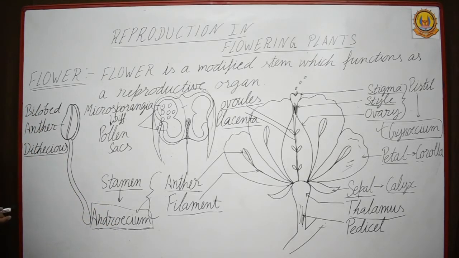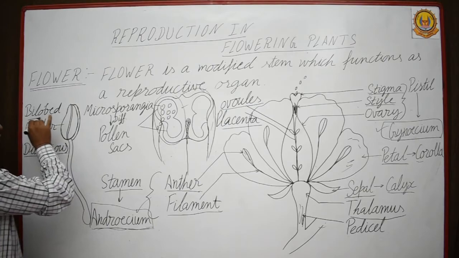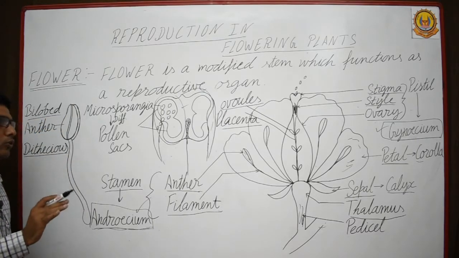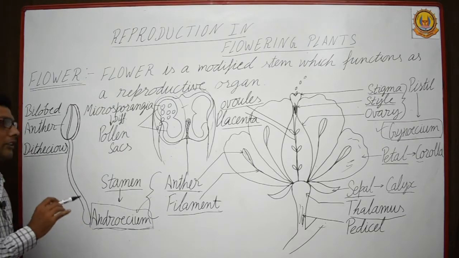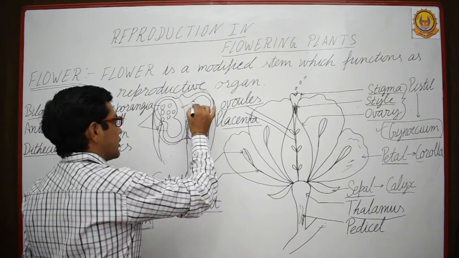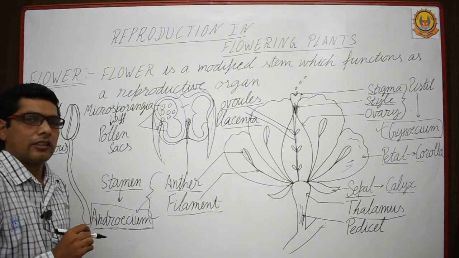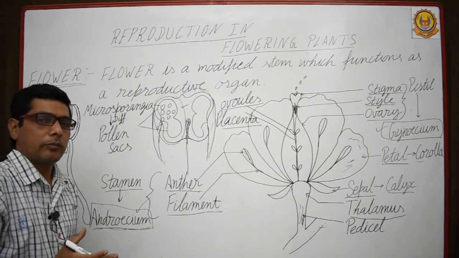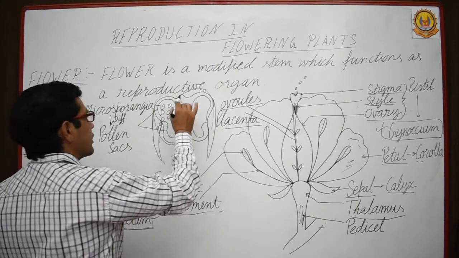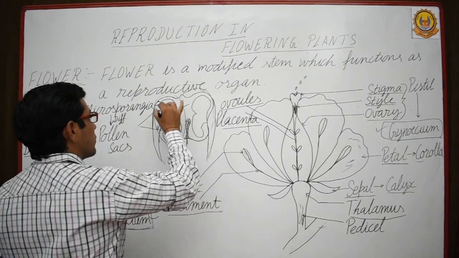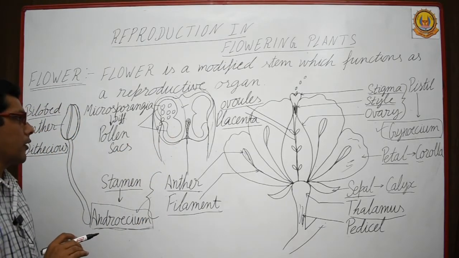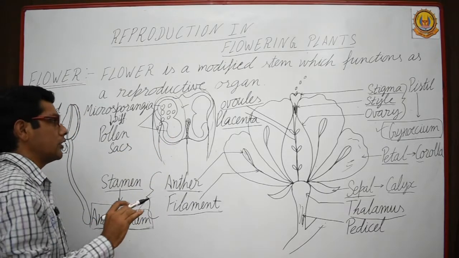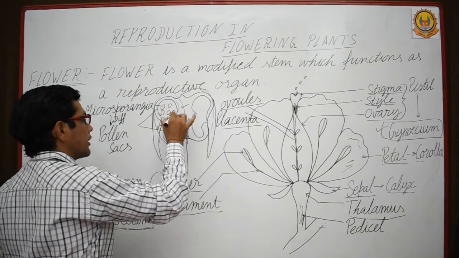That's why it is known as dithecous. The anther is dithecous in most plants, and it is bilobed, meaning 2 lobes are there, and in each lobe 2 theca are there. Now let's study the detailed structure of the anther, what is inside it, or the anatomy of the anther. It is covered with many layers, and if we cut it transversely, you can see 4 parts inside the anther.